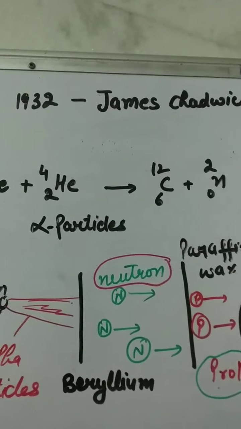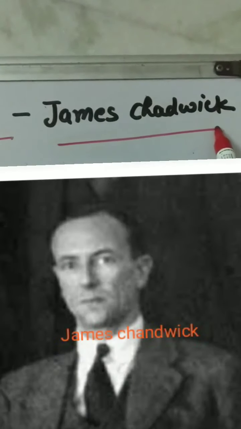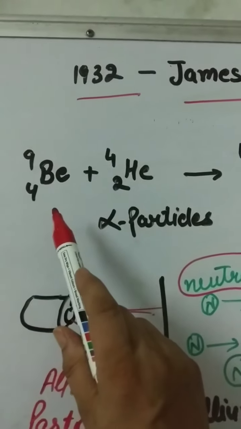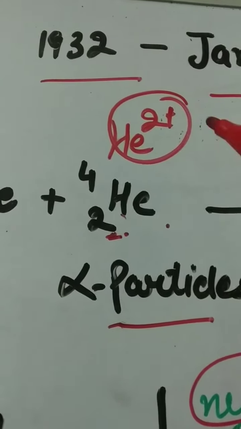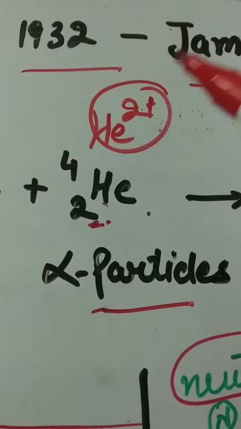In 1932, James Chadwick bombarded the element beryllium with alpha particles. Alpha particles are helium ions with a double positive charge.